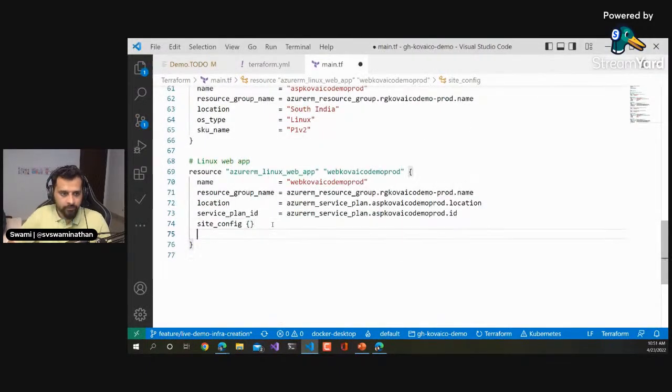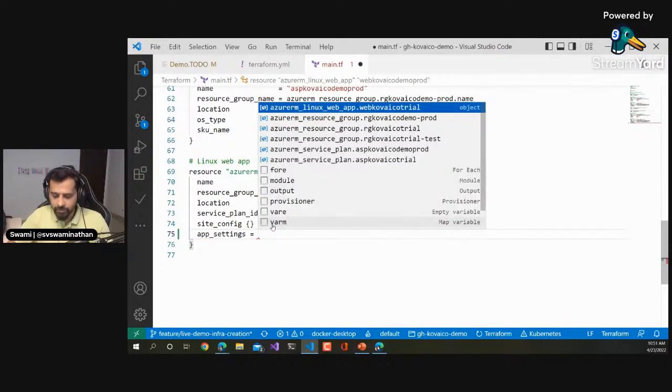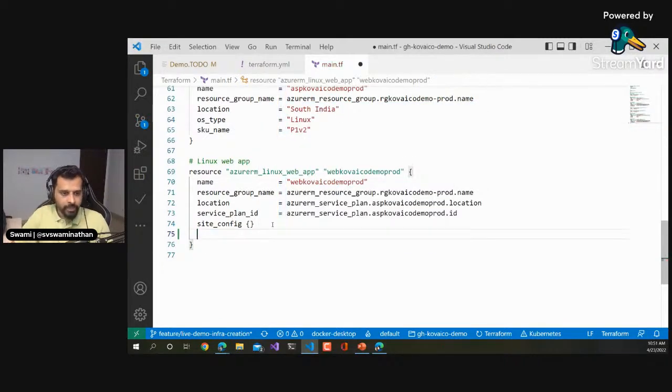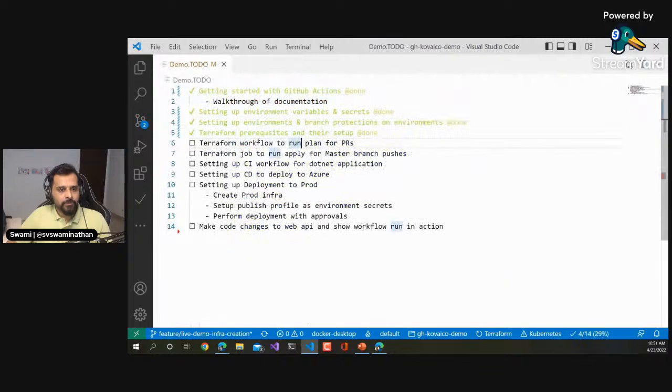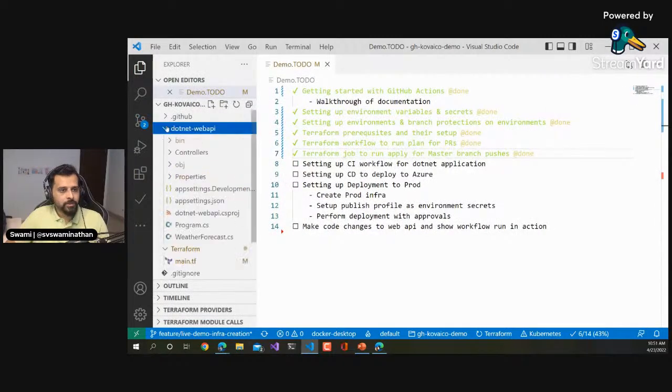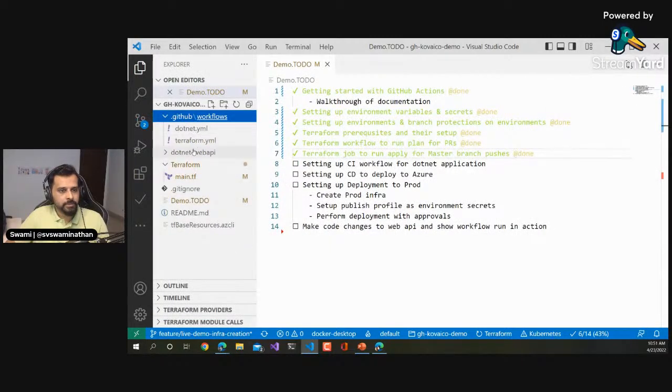After the site config, there are also app settings or some other thing, and inside that we need to add it. If I do that, I have to create a PR and other stuff, so just to move further in the demo, I've added it directly there. Okay, that's about the infra creation part. We did the PR part and also the master branch. Now let's see what we can do with our .NET based thing. One of the things, we'll also quickly fix this.